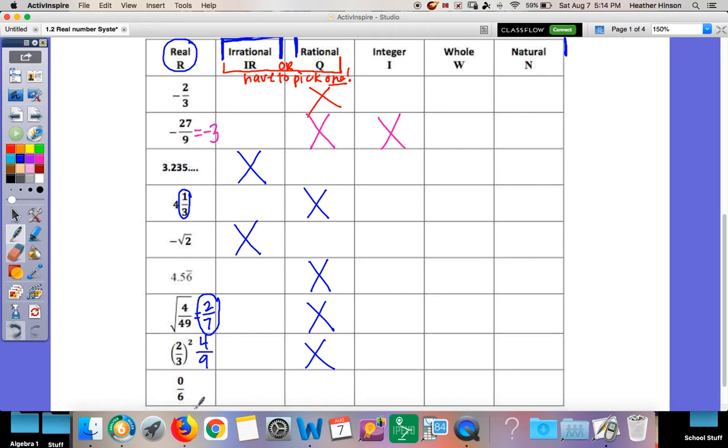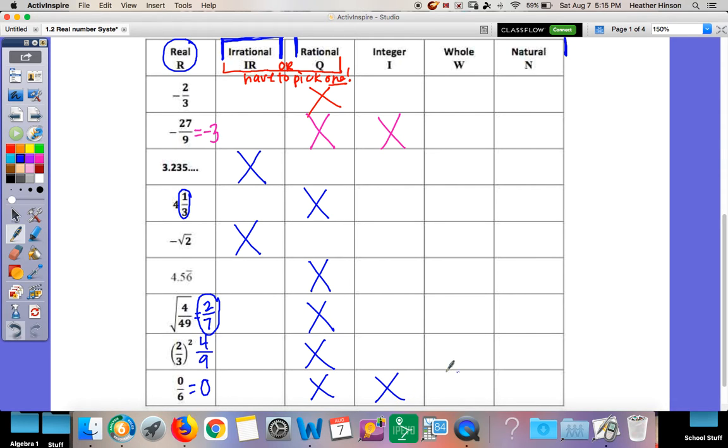Okay, 0 over 6. Well, it's a fraction, so what does that mean? That means it's rational. Is it an integer? Can I simplify that fraction? What is 0 divided by 6? 0 divided by everything is 0. So does that fall under integer? Remember, integer could be positive or negative with no decimal or fraction. When I simplified it, did it have a decimal or fraction? No. So this is an integer.